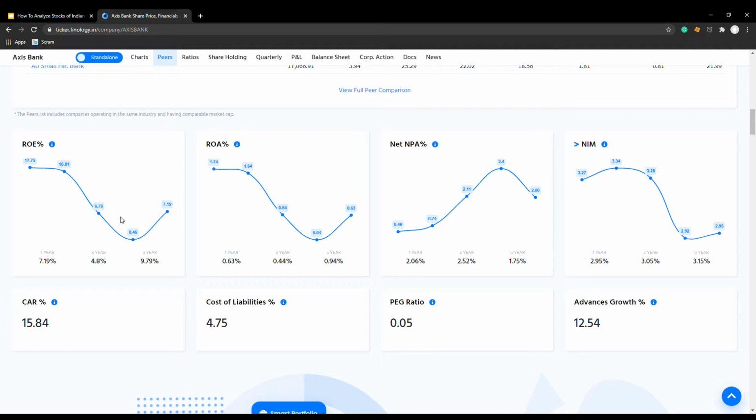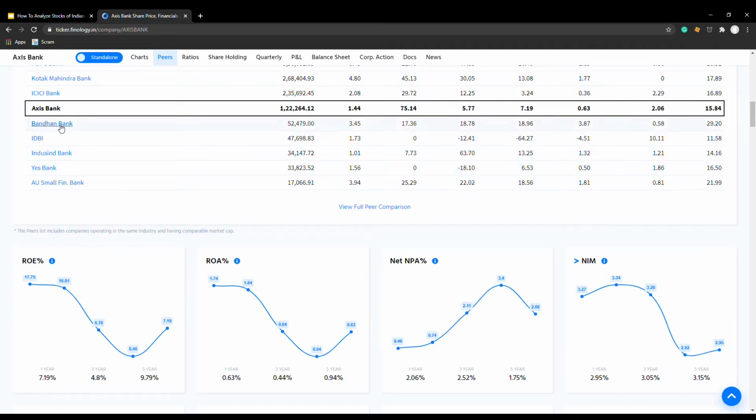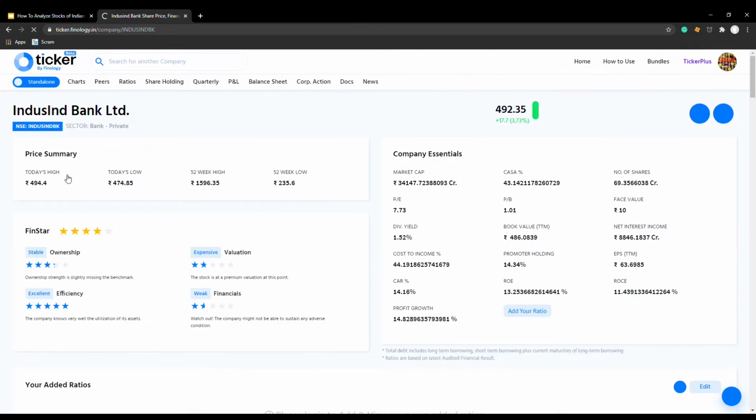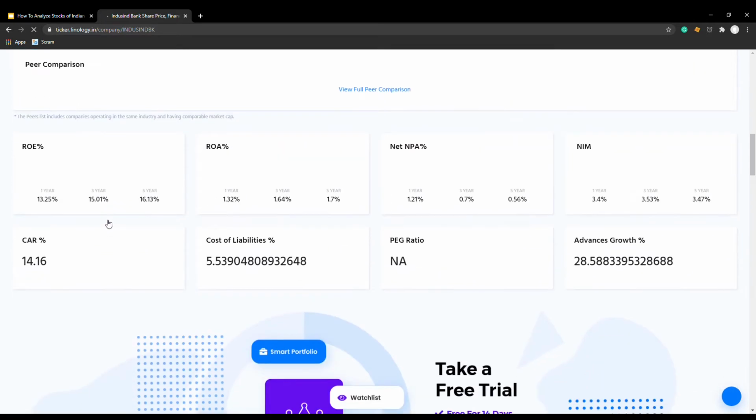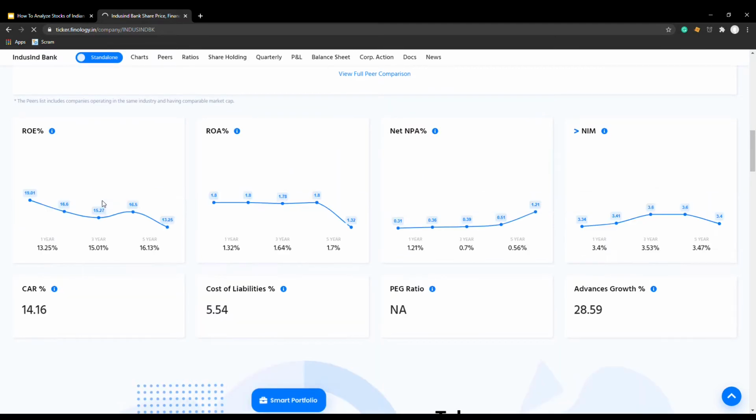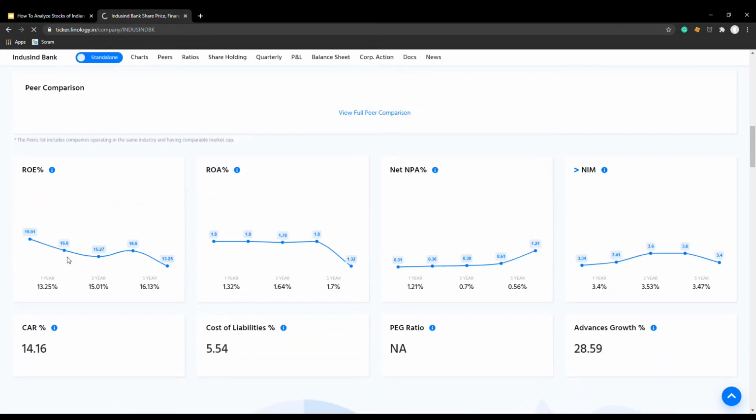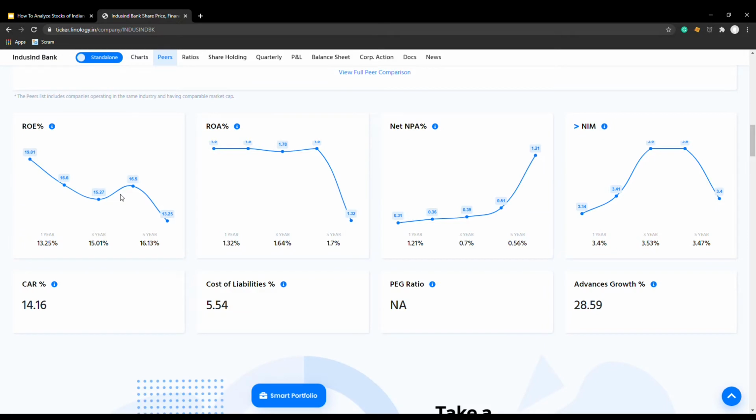Now let's look at IndusInd Bank. The ROE has decreased from 16.5 to 13.25, but if you look over here, the 3-year average and 5-year average are above 15. So I think it will just pass. Just look at it. The 5-year average is 16.13. So it will just pass our ROE criteria.